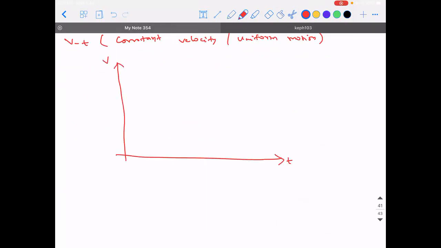Is it tough? Why is no one answering? Is it a straight line parallel to the x-axis? Yes, sir. Very good. It's a straight line which is parallel to the x-axis.